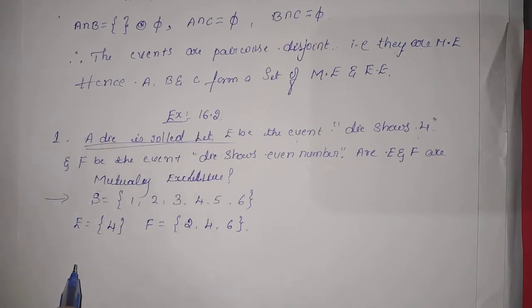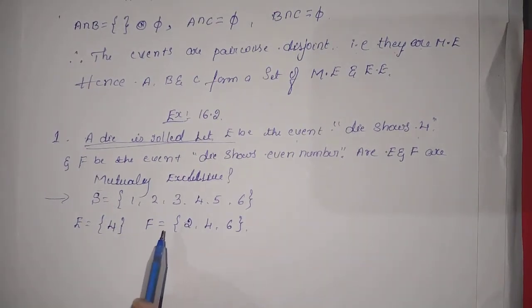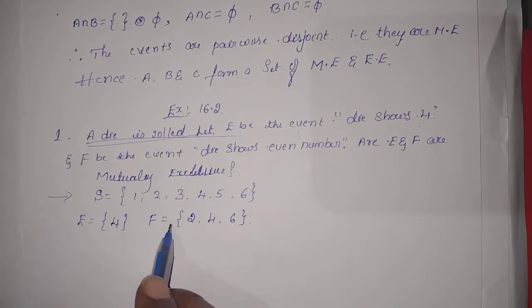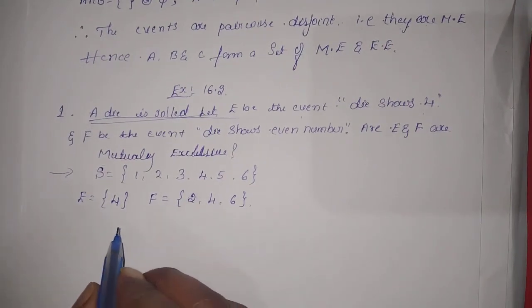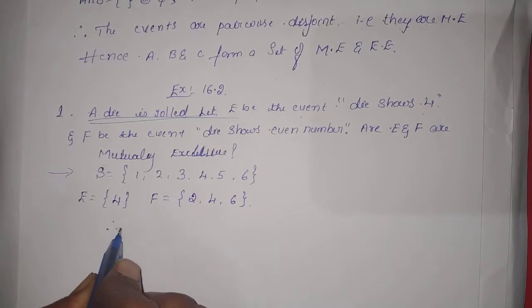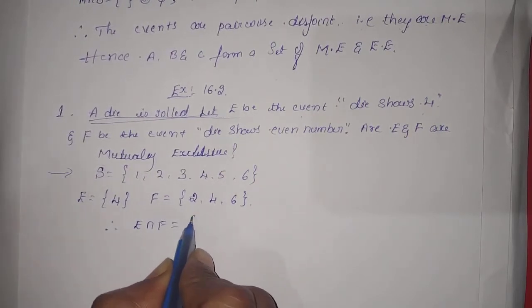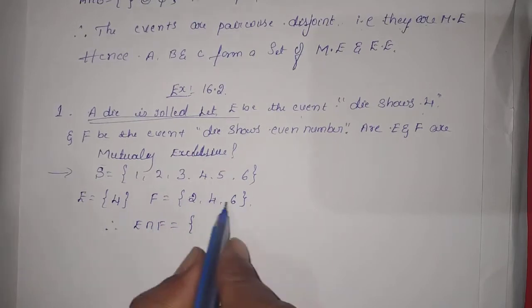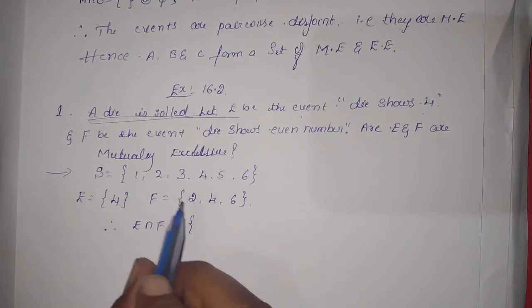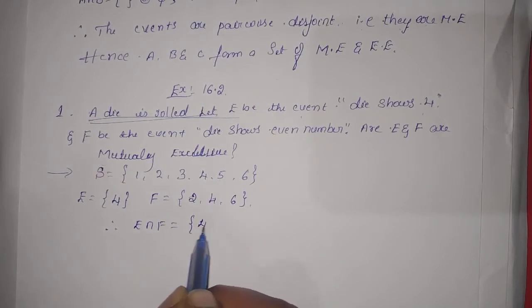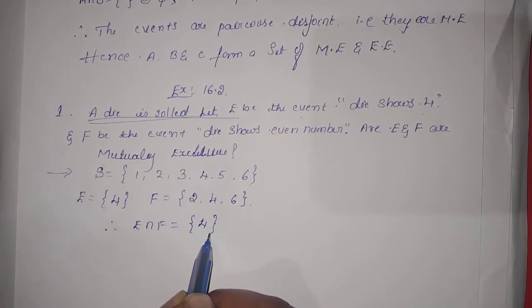So please check whether this problem is mutually exclusive. Mutually exclusive means the intersection of two events is empty. Please check the intersection of the two events. Therefore E intersection F is equal to, intersection means the common element. Which is the common element? 4 is the common element. Write down: E intersection F is equal to 4.